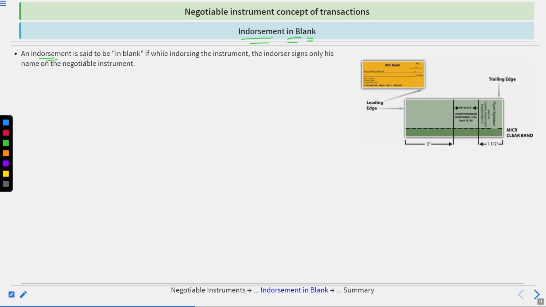An endorsement is said to be in blank if, while endorsing the instrument, the endorser signs only his name on the negotiable instrument. Like you can say the amount is not mentioned and other details are not mentioned, but the endorser signs only his name on the negotiable instrument. Then it is known as the endorsement in blank. Got it? Now, after understanding this endorsement in blank, let's move to the endorsement in full.